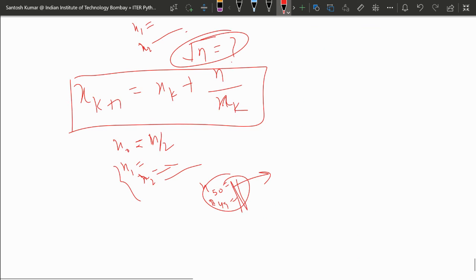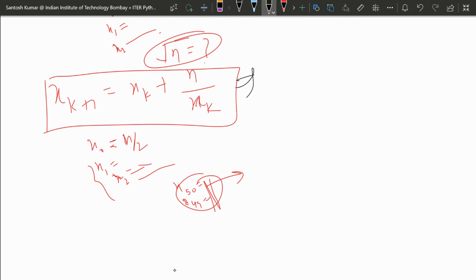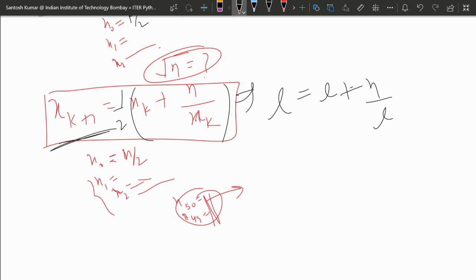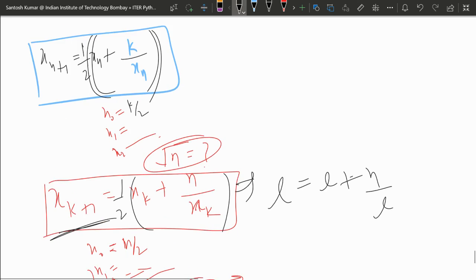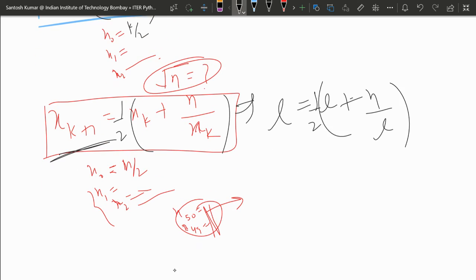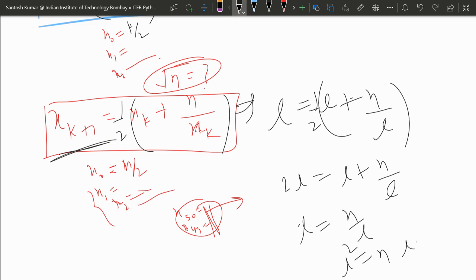Convergence you can see if you have done a calculus or analysis course. The sequence x(k+1) converges to L, so L is equal to half of (L plus n upon L). Sorry, I missed the half earlier. Solving, 2L is equal to L plus n upon L, so L is equal to n upon L, so L squared is n, so L is root n.